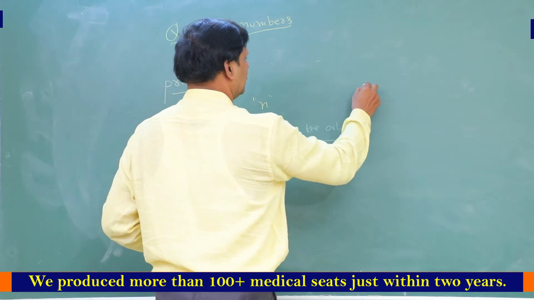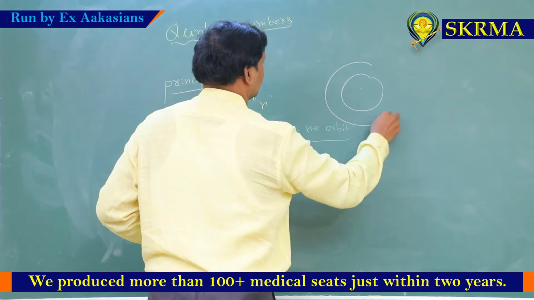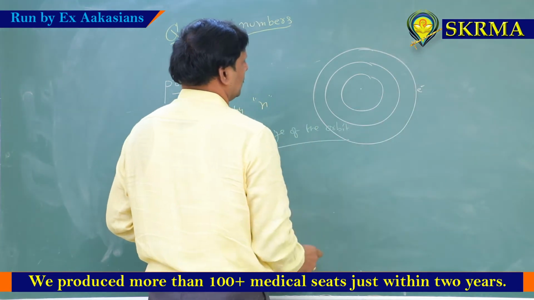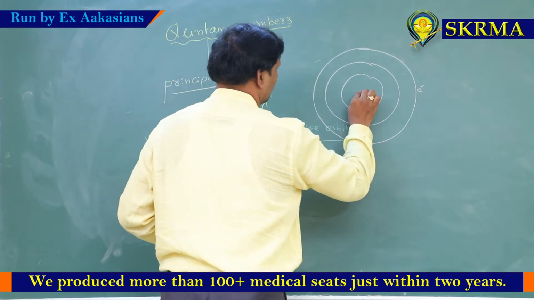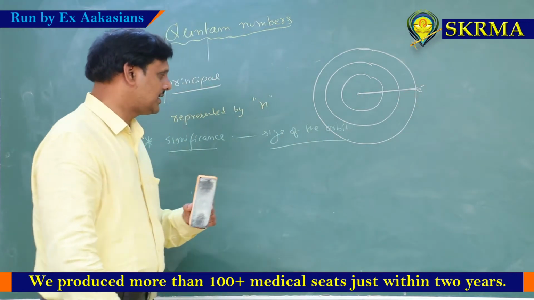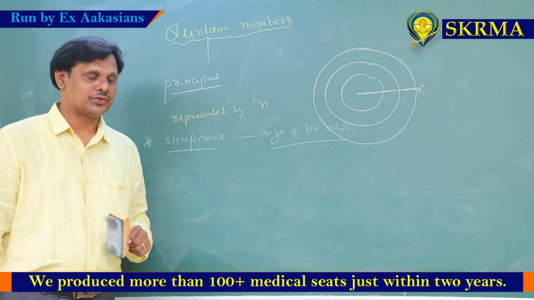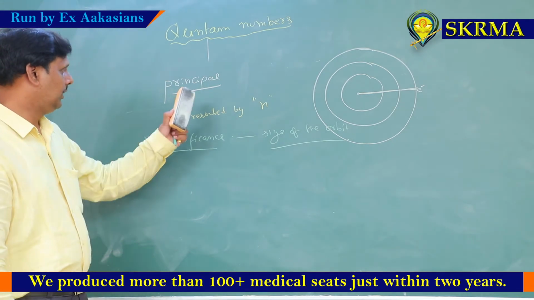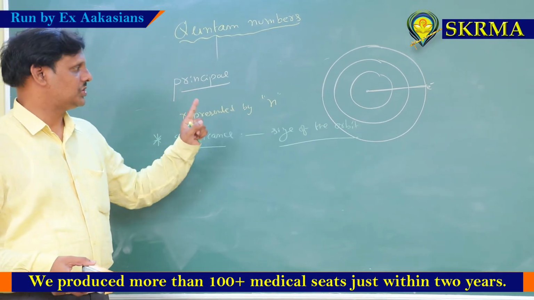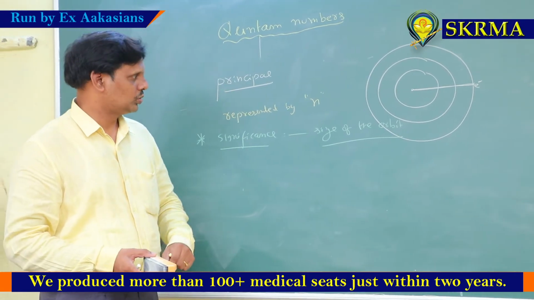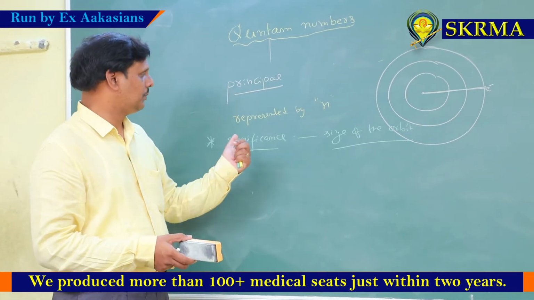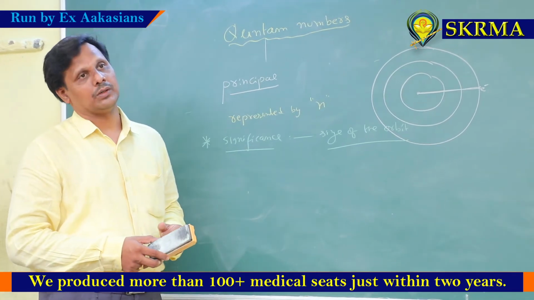For example, suppose the electron is here, at what distance from the nucleus the electron is present. This is nothing but radius, nothing but size, nothing but energy also we have to find out. So the significance is to know the size of the orbit, the energy of the orbit, and the radius of the orbit. This is the main important significance of the principal quantum number.